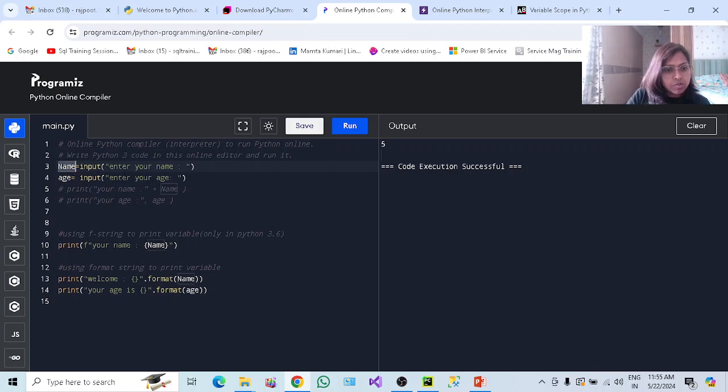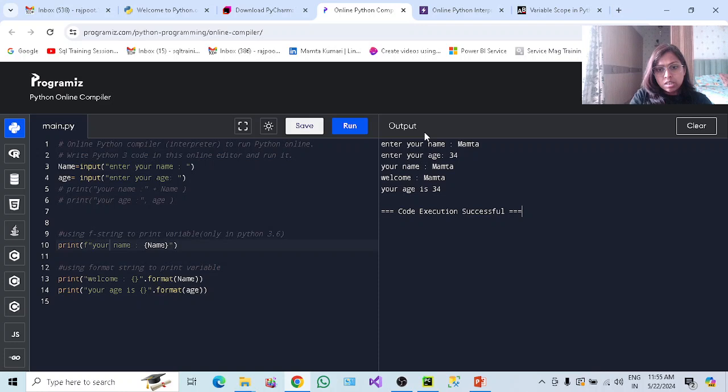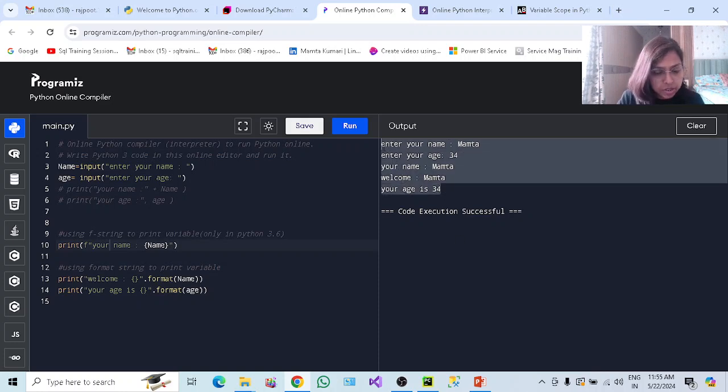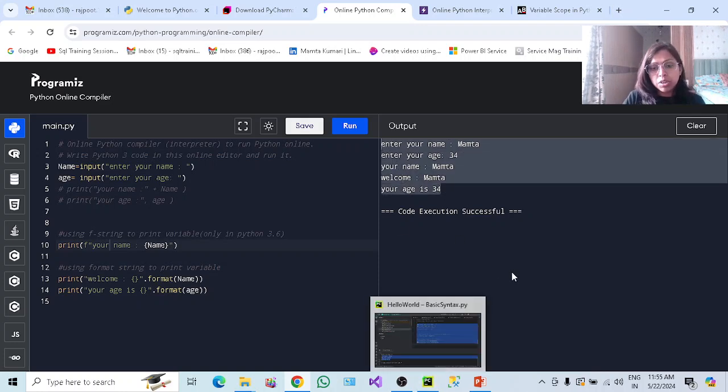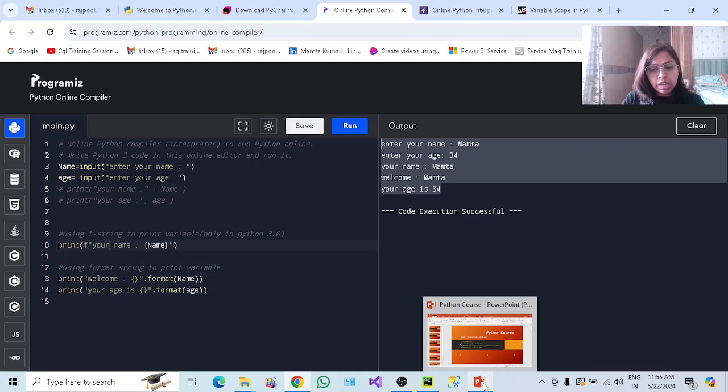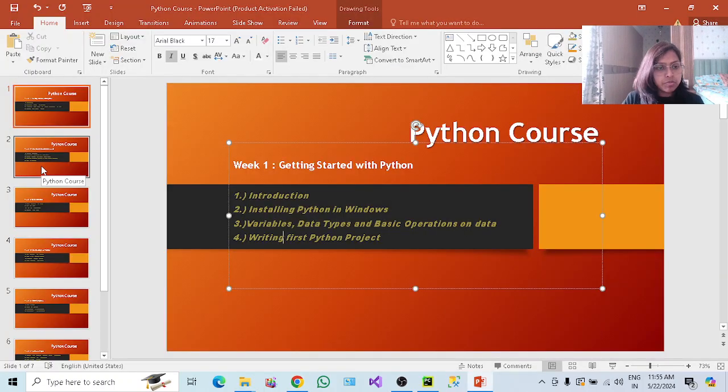So see here, this is a variable, this is the age, print your name, and if I try to execute it, this is the online interpreter. Enter my name, the age. See, this is also working perfectly fine. Even if you don't have PyCharm, you can work over here in the online interpreter, and your code is working fine. Okay, I hope you like the video, and I will come with the next session very soon.